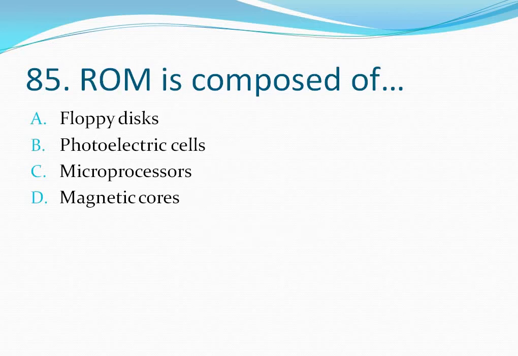Question number 85. ROM is composed of? Your options are option A, floppy disks, option B, photoelectric cells, option C, microprocessors, option D, magnetic cores. ROM is composed of microprocessors. So the correct answer is option C. Let's move to the next question.